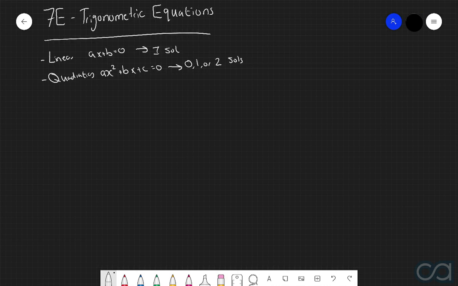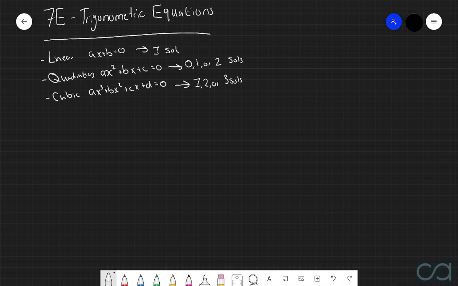And now, most recently, we've also had a look at cubic equations, which takes the form of ax cubed plus bx squared plus cx plus d is equal to 0. And in these situations, we found that we could either have 1 solution, 2 solutions, or 3 solutions. And so given this, I think it's safe to say that we've had quite a lot of experience at this point in solving different types of equations.